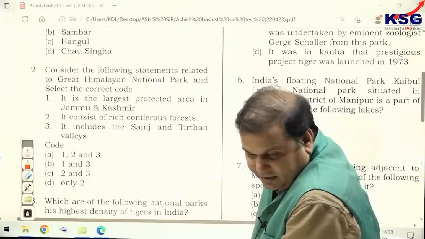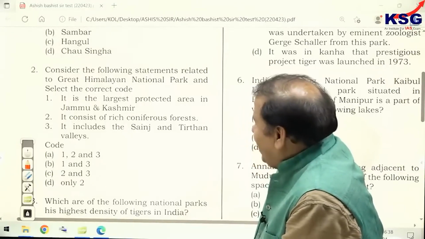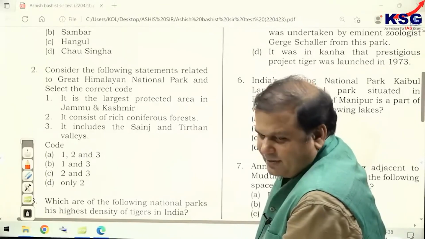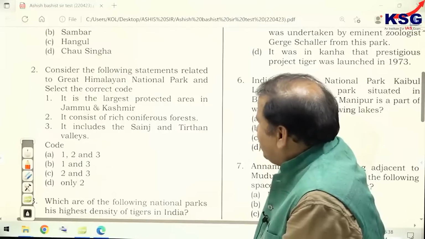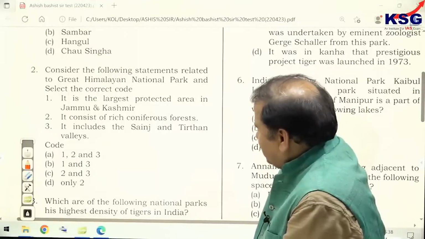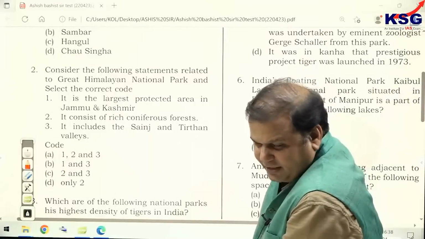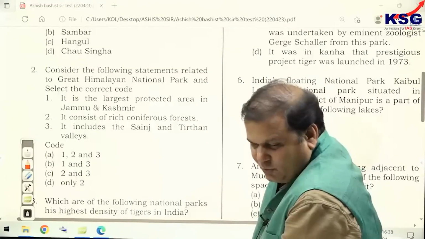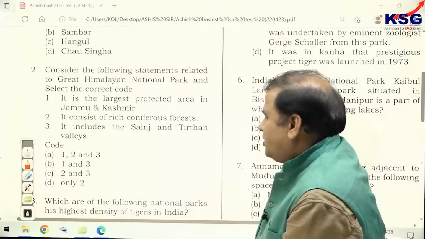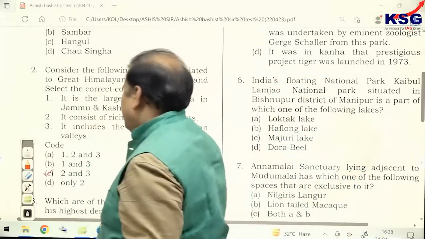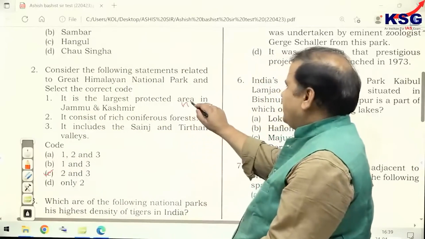Yes, some are correct, some are wrong also. Now the answer is what? The first statement is incorrect. Clear? Because Great Himalayan National Park is not present in Jammu and Kashmir, it's present in Himachal Pradesh. It consists of rich coniferous forest, that's true. It includes the Sainj and the Tirthan Valley, that's true. So 2 and 3 would be the correct answer. Clear? So that's your C. Fine, because this is present in Himachal Pradesh.